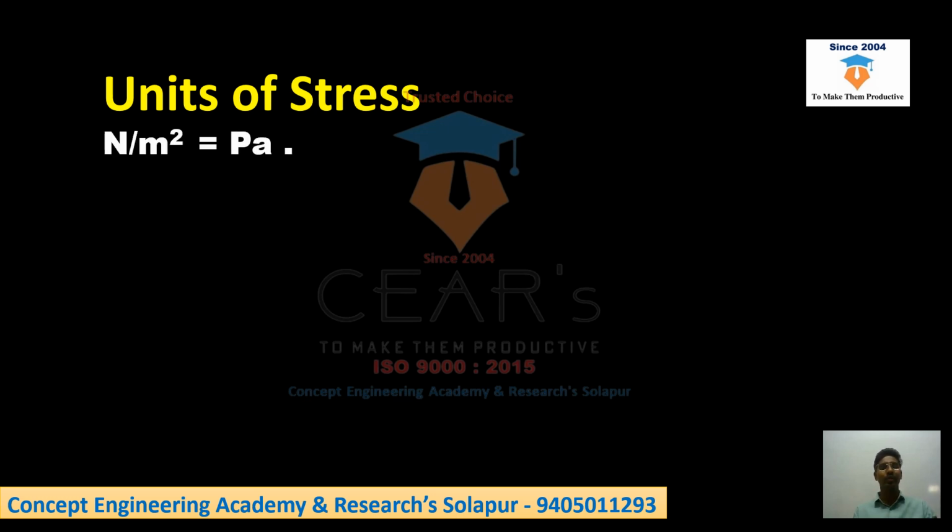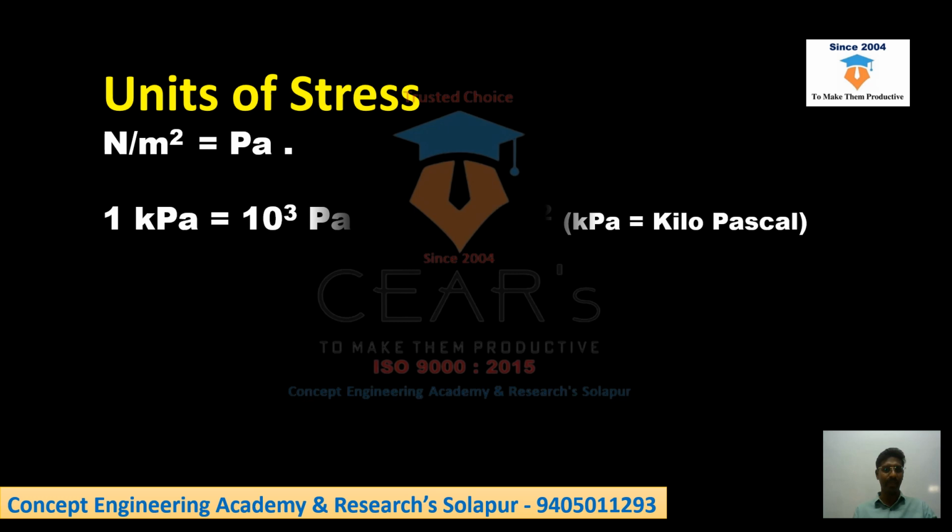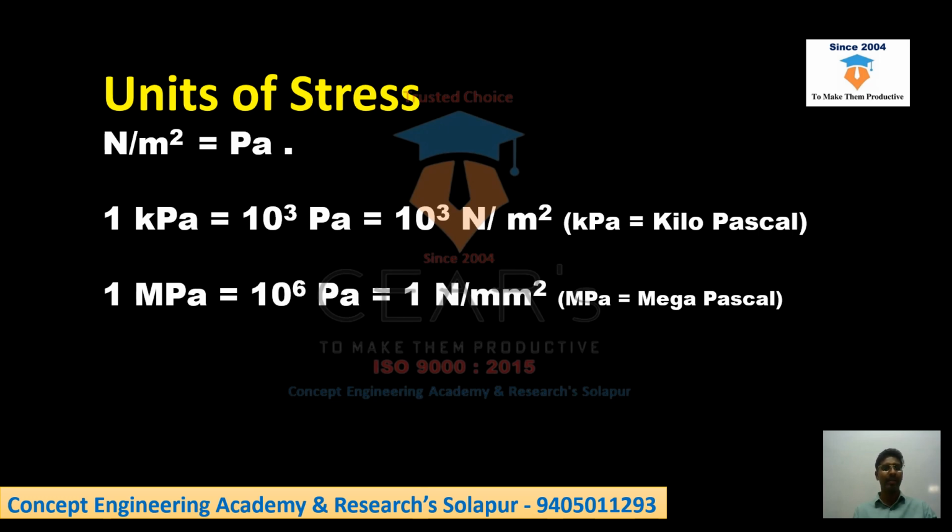So you can see, Newton per meter square is also called the Pascal. Similarly, 1 kPa, that is the kilopascal, you write as 10^3 Newton per meter square. Then 1 megapascal is 10^6 Pascal. Similarly, 1 megapascal is nothing but 1 Newton per mm square.